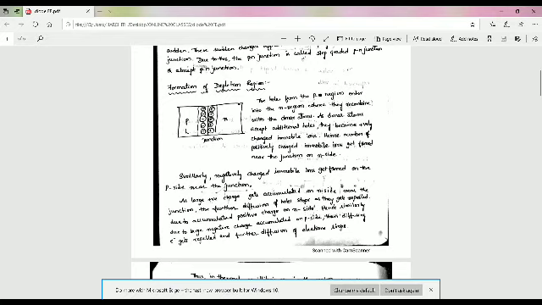These are the negatively charged immobile ions on the P side, and positively charged immobile ions on the N side. Such a large number of negatively charged immobile ions get formed near the junction on the P side. The formation of immobile ions near the junction is shown.